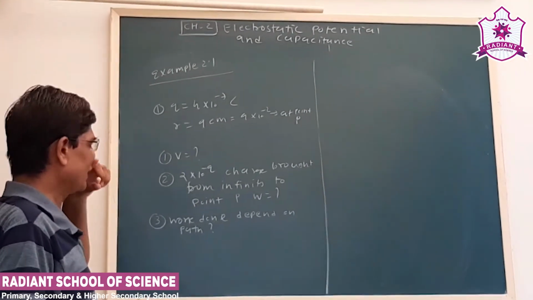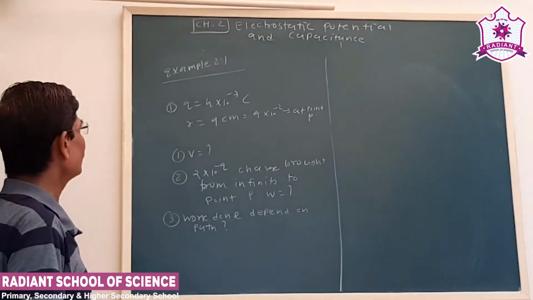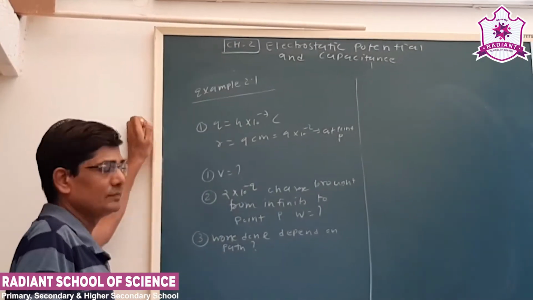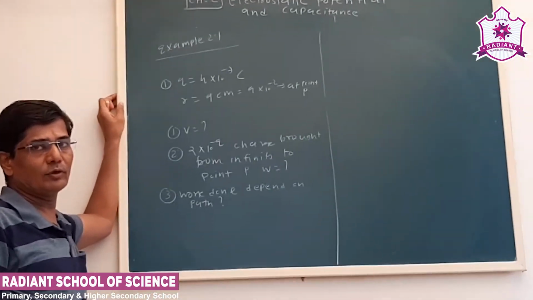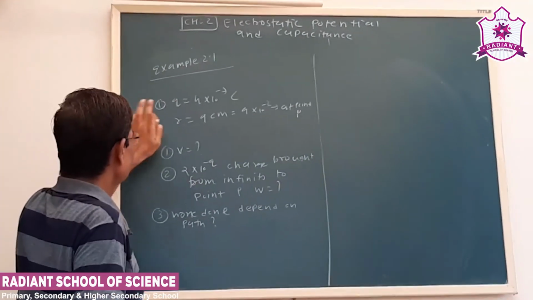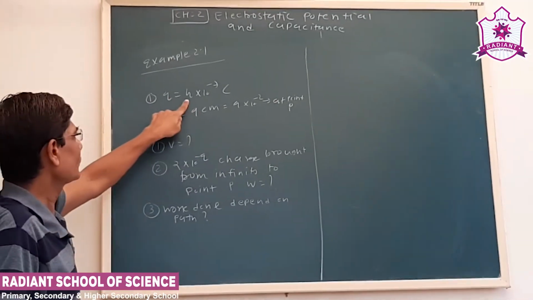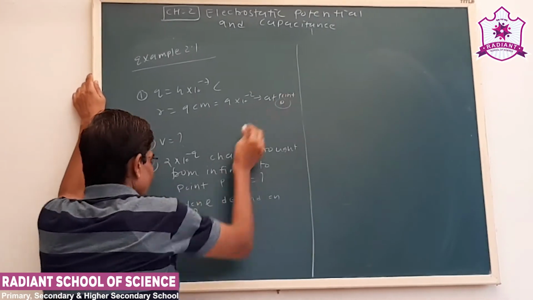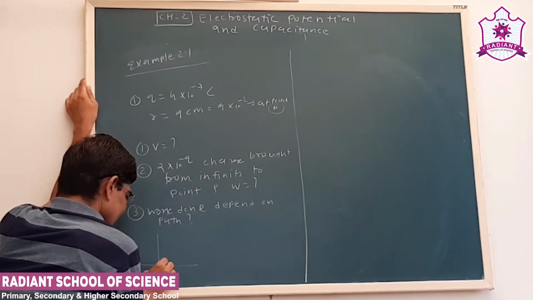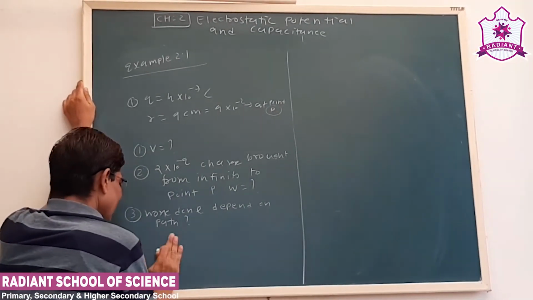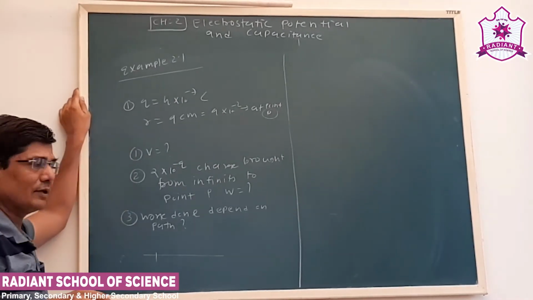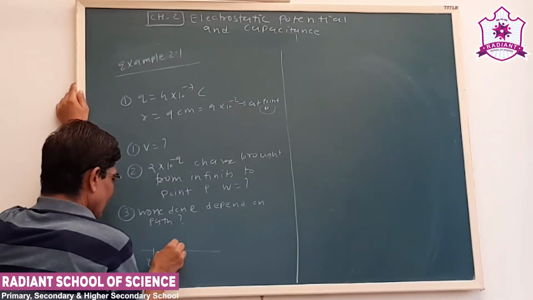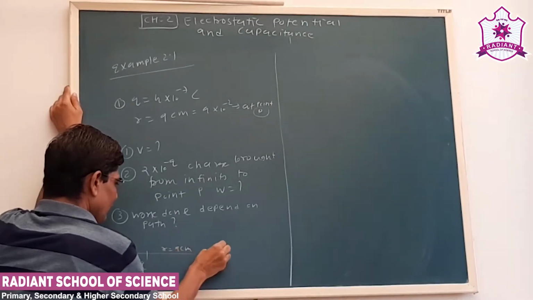Okay, now see, we take example 2.1, that is based on electric potential due to point charge. Now see, charge Q value is 4 into 10 to minus 7 coulomb. We have to find out the potential at point P. Let us say we can take it in one dimension also. Q charge is here, R is 9 centimeter, point P is here.